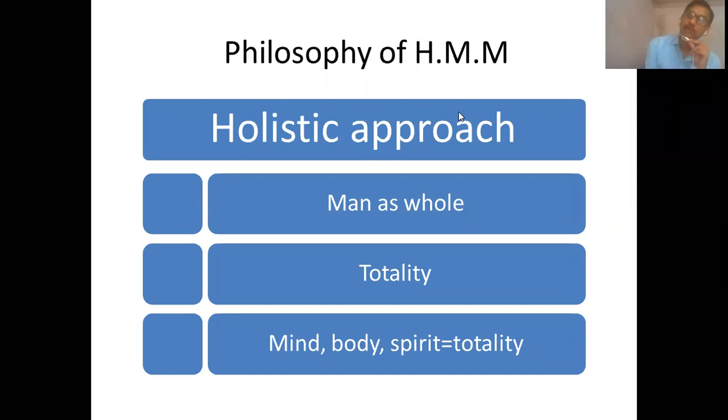If you open any book of materia medica, you will come to know that there is an initial introductory part which gives us generalized information, which is applicable to the whole drug and to the whole body.